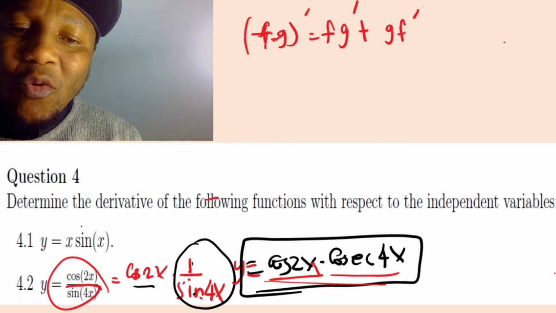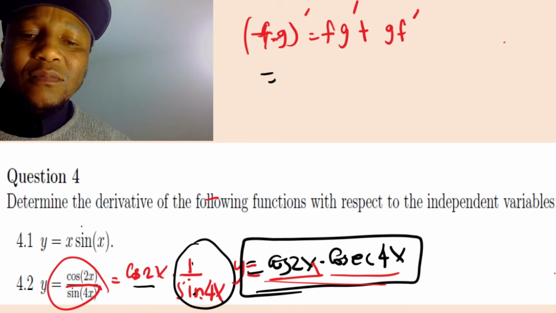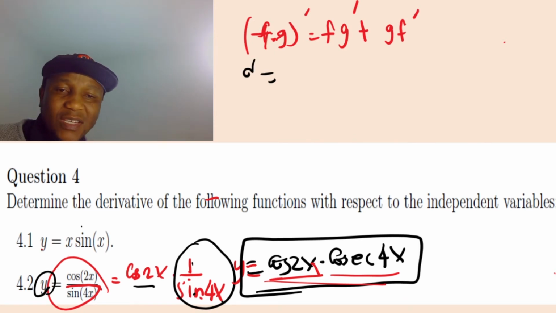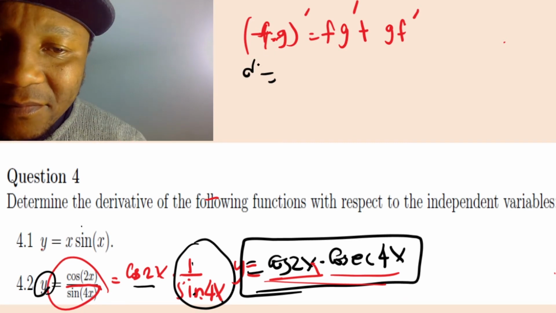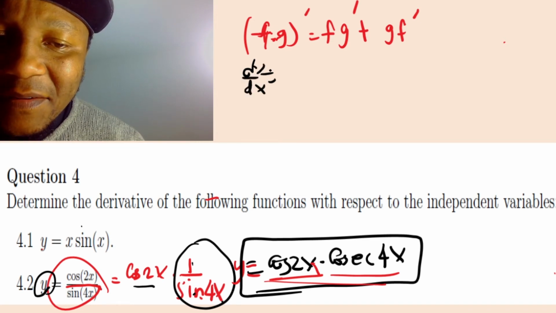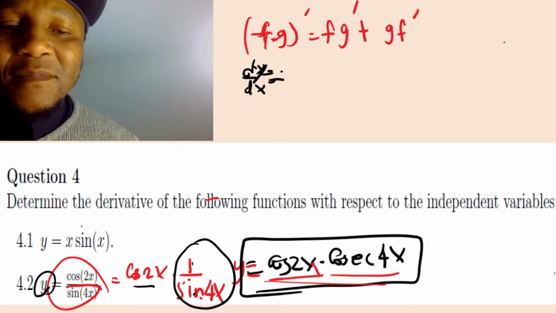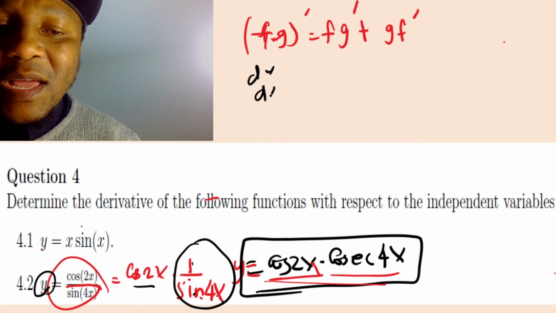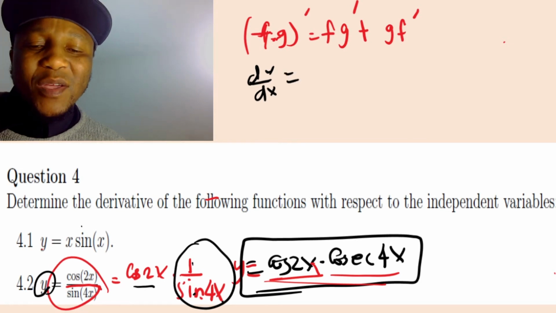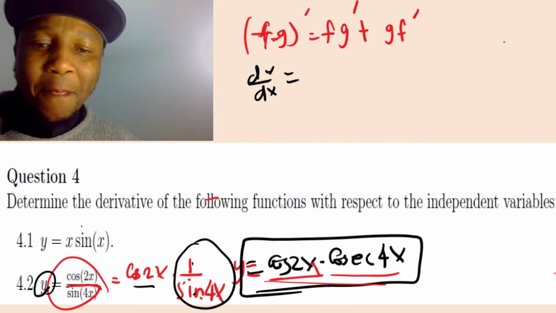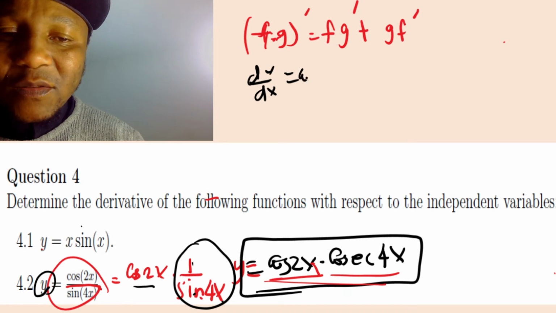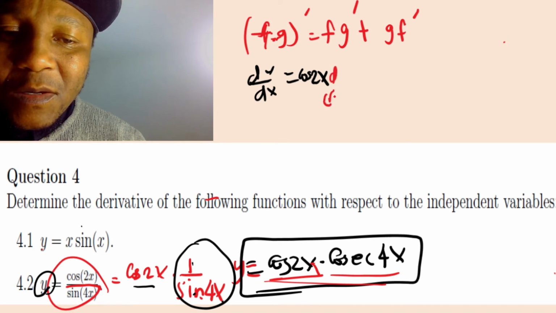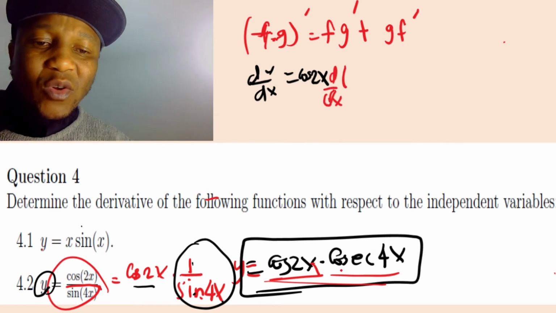Now, when you differentiate y you get dy over dx. Oh my God, I hope you can see there. Sometimes I write very fast and forget dy over dx. Now, one must be constant. Either one, it doesn't matter. Put cos 2x constant, and then differentiate the second one, which is cosec 4x.